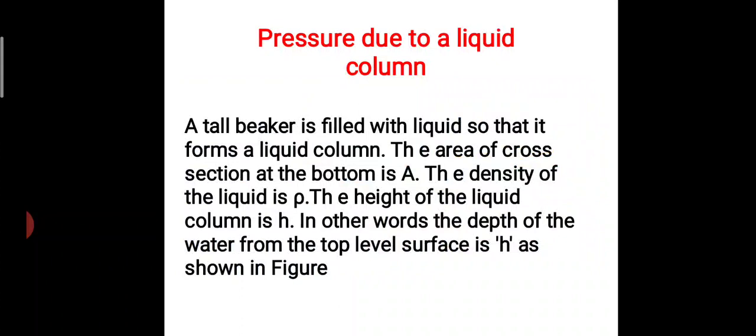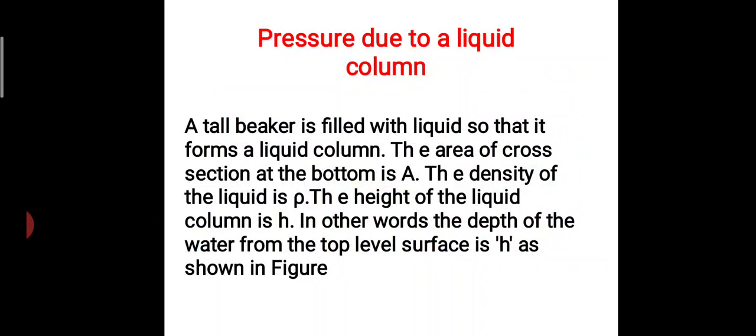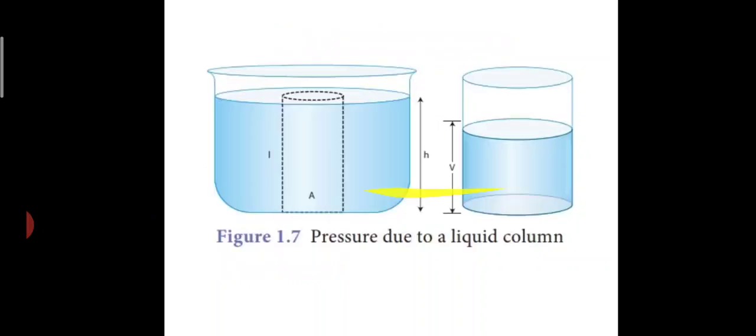Next is pressure due to a liquid column. For this, you have to take a tall beaker which is filled with liquid so that it forms a liquid column. If it is tall, it will form a liquid column. Then the cross section area of the bottom is A, and the density is given as rho.